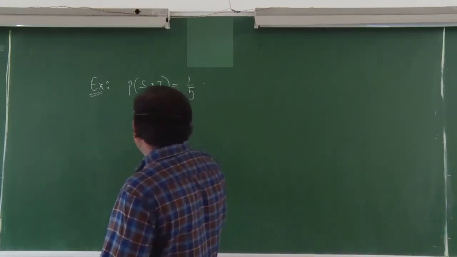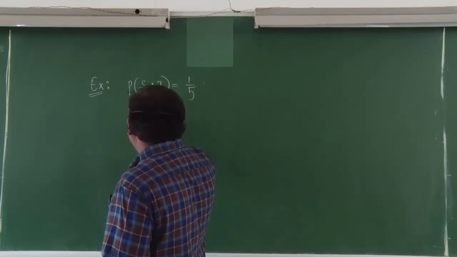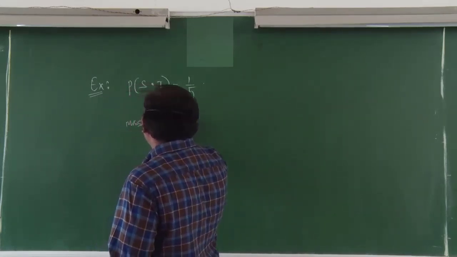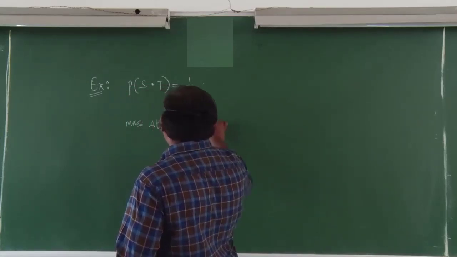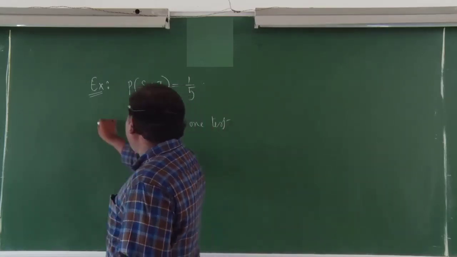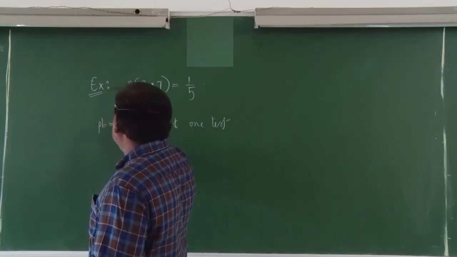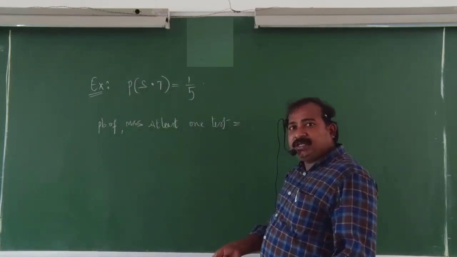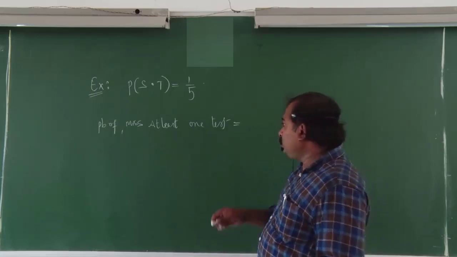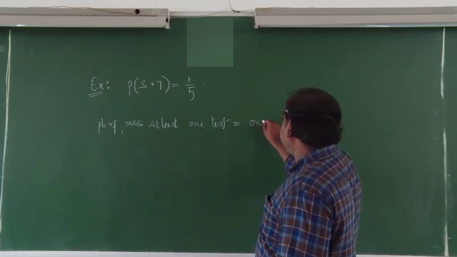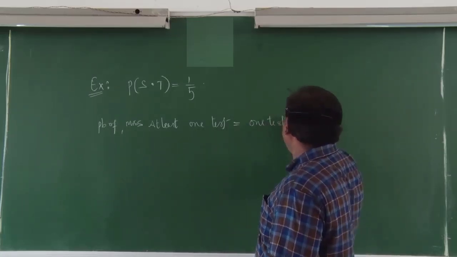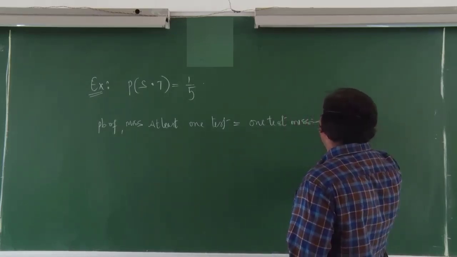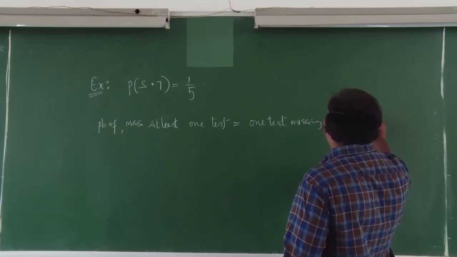Probability of missing at least one test. At least one test means what probability we have to count here? One test missing plus two tests missing.